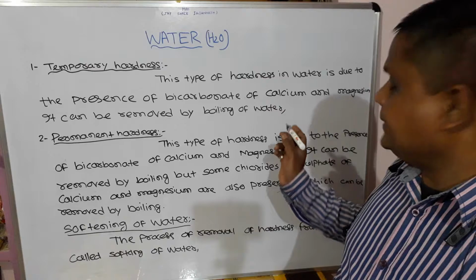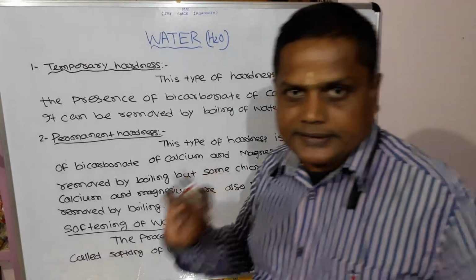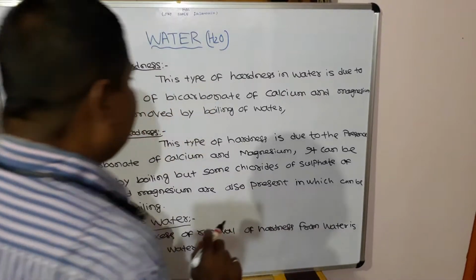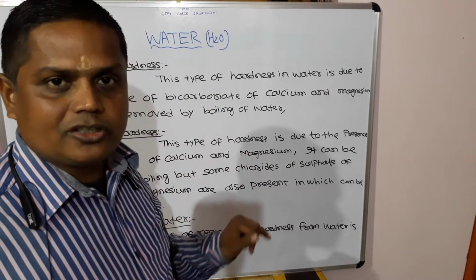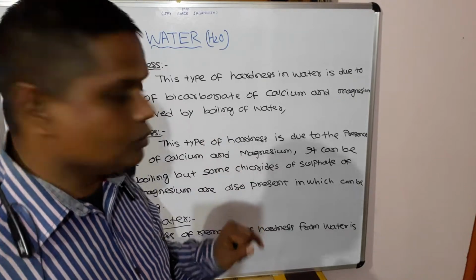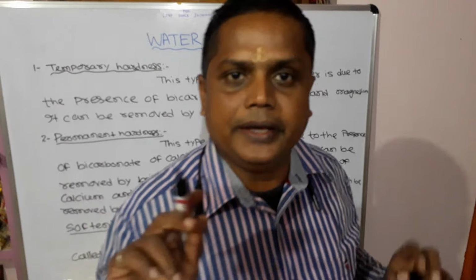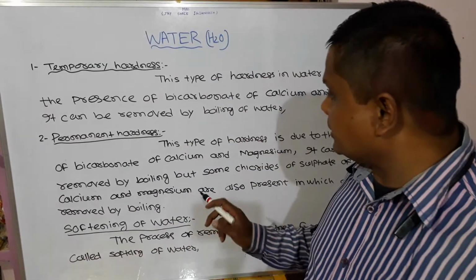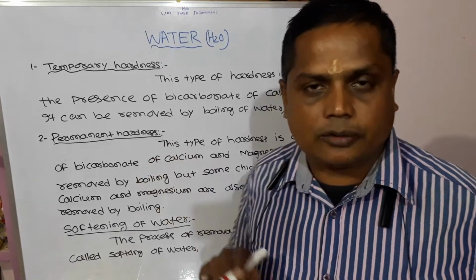This is the hardness due to the presence of calcium and magnesium. It can be removed by boiling. This process is called the permanent hardness of the water.